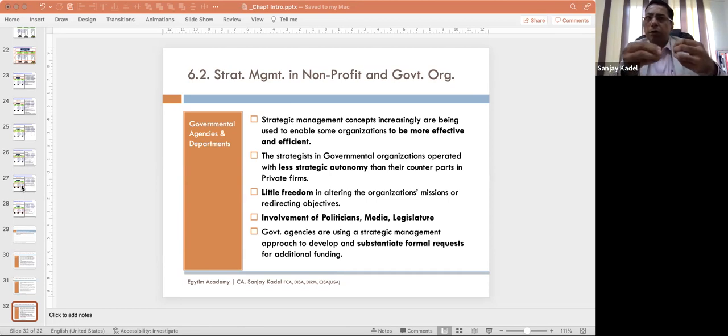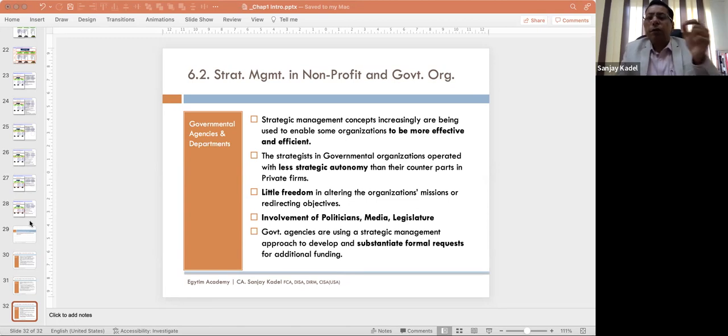Any product when introduced in the market goes through an introduction stage, growth stage, maturity stage, and then decline stage, isn't it? So when a product or company is in the maturity stage, what is the next stage it is going to face? It is going to face the decline stage, unless something innovative, something path-breaking is done for that particular product or business. This is called triggers of change analysis.